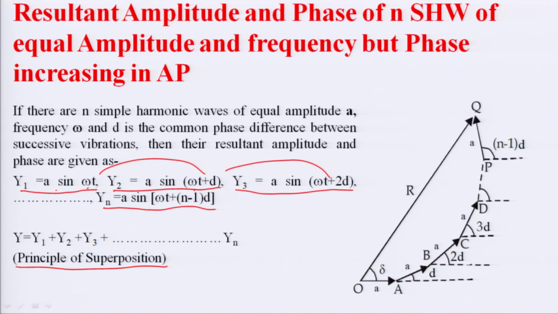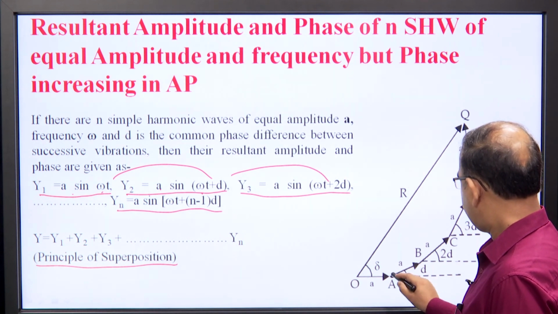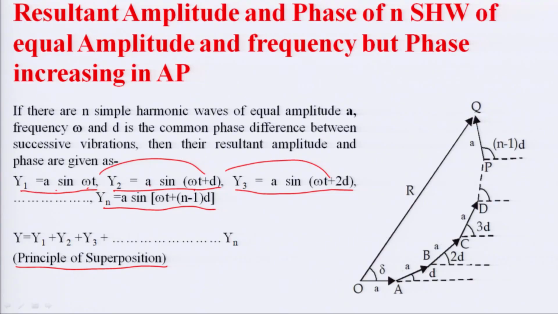The first wave is along the x axis, it is OA, amplitude is A, AB is inclined at an angle of d, it is again A and so on. The resultant can be obtained by connecting the tail of the first wave and the head of the last wave. The resultant is R and it is at an angle of delta with the initial wave.